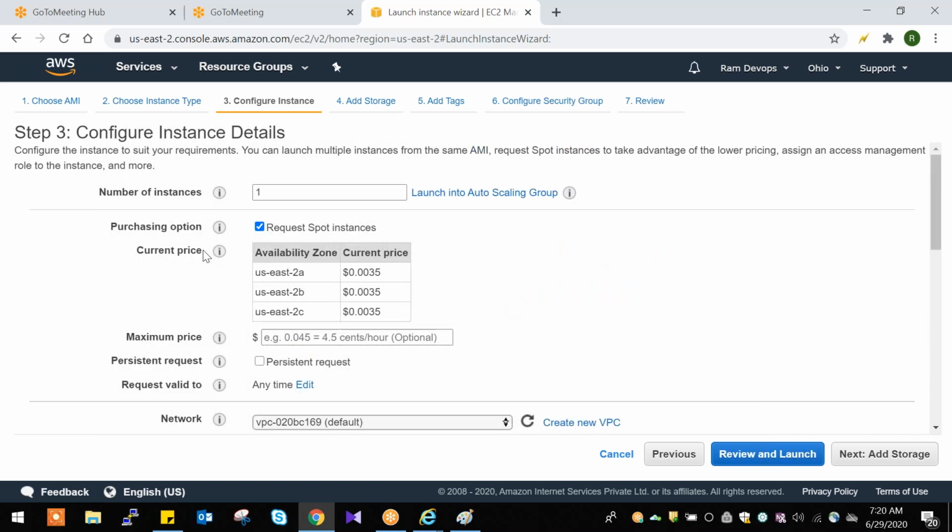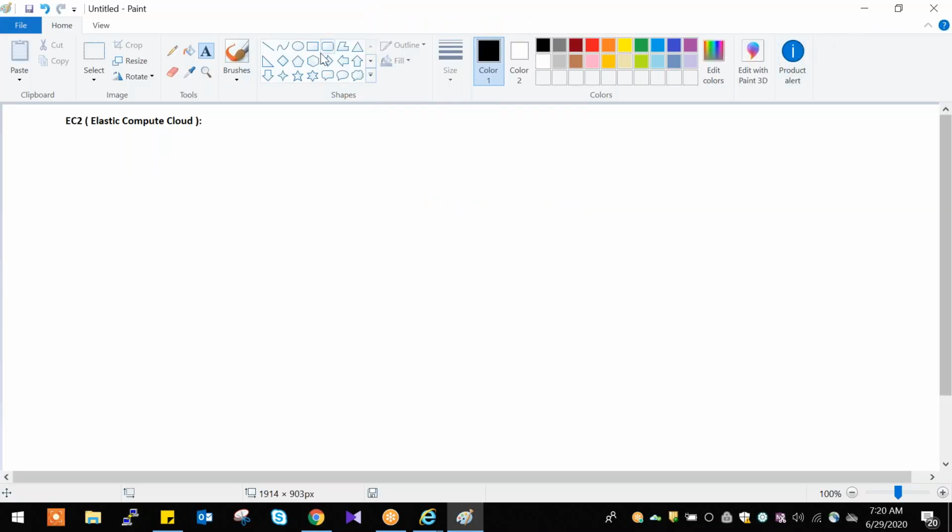Okay, fine. So now the purchasing option. I selected this. Till now, this feature is not useful in real time. So till now we are not using this feature. Why are we not using it? Because here they are showing the current price and availability zones. Why we are not using this feature is because of how it works in real time.